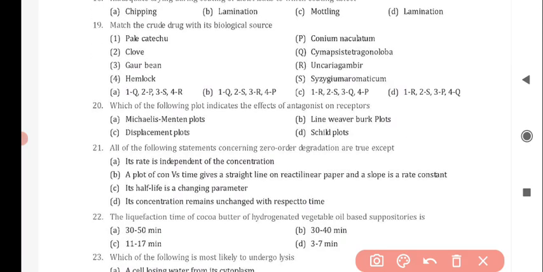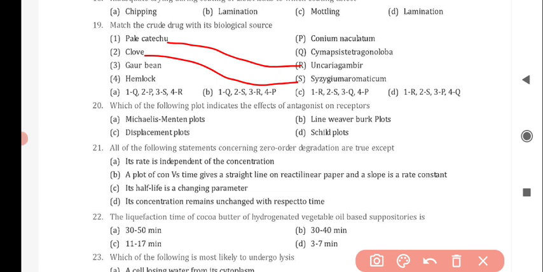Next question is, match the crude drug with its biological source. So for the first option, that is Pale catechu, the correct answer is option number R, that is Uncaria gambier. Next is clove. It correctly matches with option number S, that is Syzygium aromaticum. Next is Gorvine.